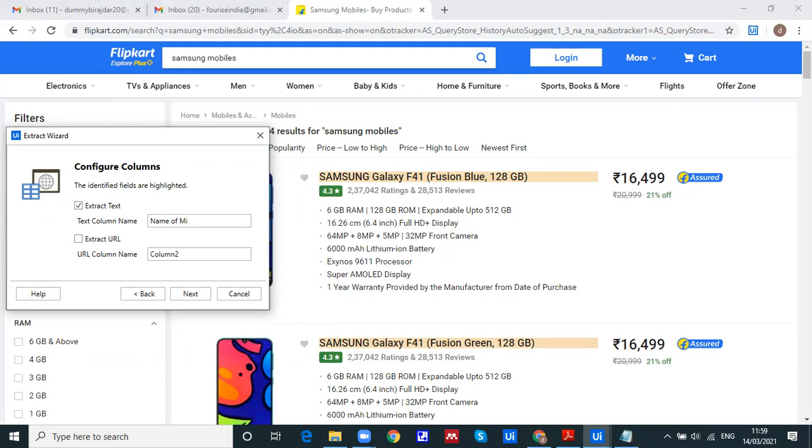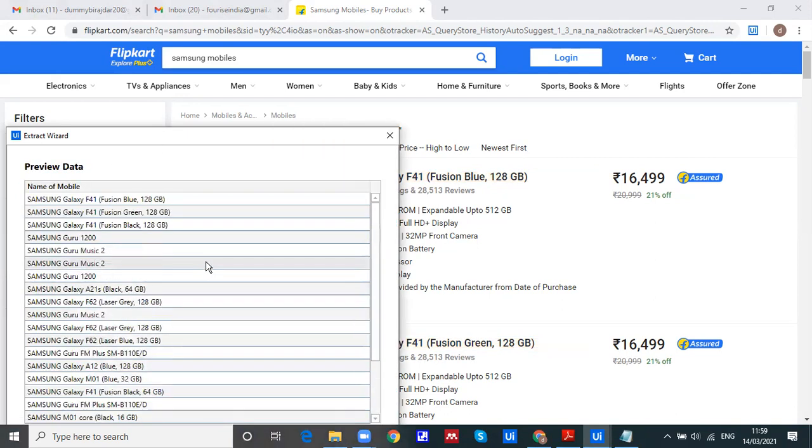So this is the column name that is expected, so you can provide this. This is just giving a demonstration; it's not a real-time process. Again, are you interested in extracting the URL as well? If yes, we can do it. Otherwise, just click on next, so it can show you the data on a single page.